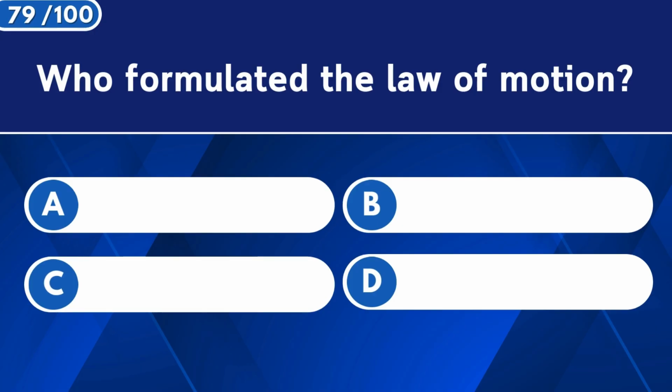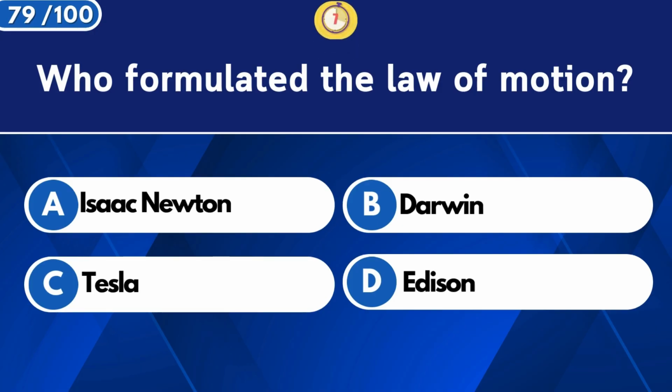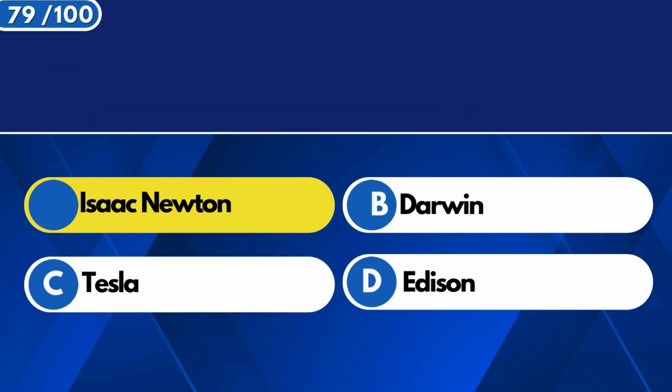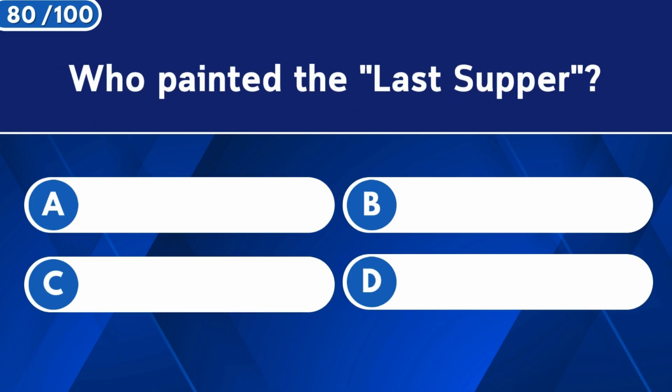Who formulated the law of motion? Isaac Newton. Who painted The Last Supper?